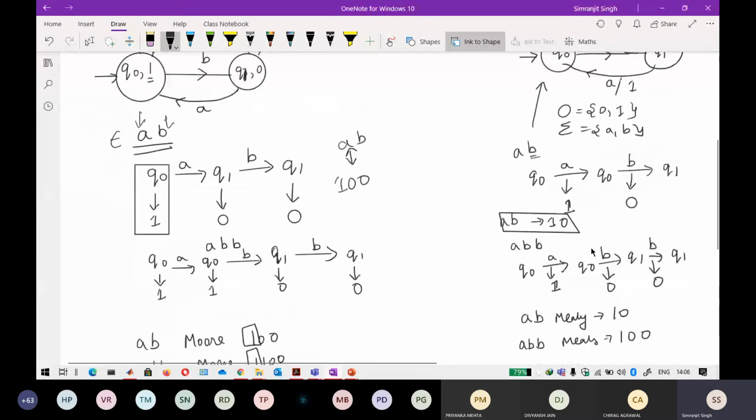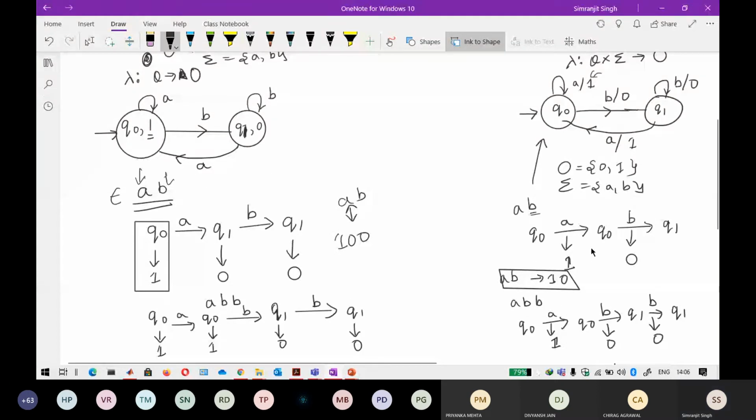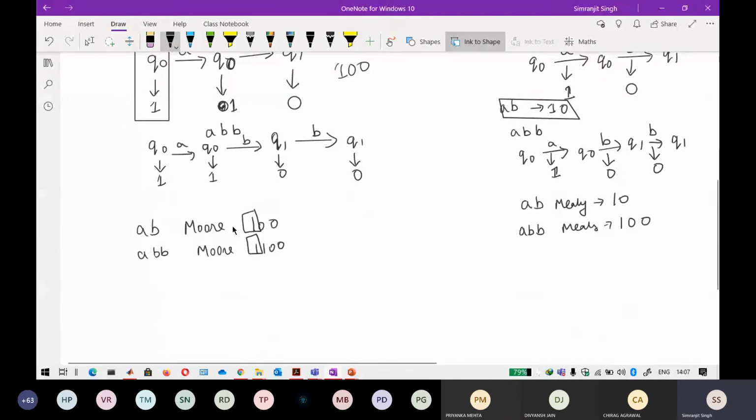Okay, so there is a little bit of a mistake here. On Q node, on getting an input of A, it is staying at Q node, so this is Q node, and it will output 1 here. Sorry for that. So there is a difference. I think that is correct now. I just corrected this. That is your 110.